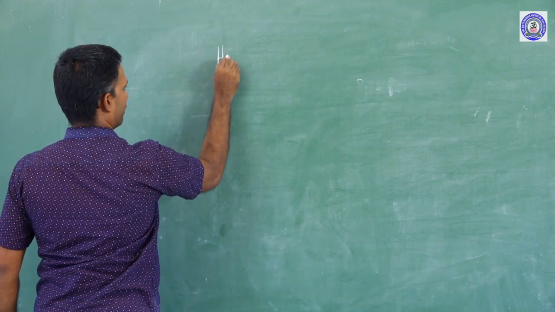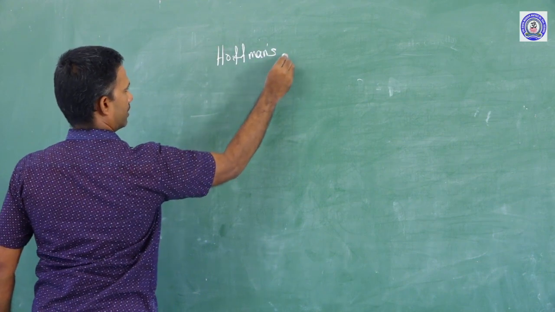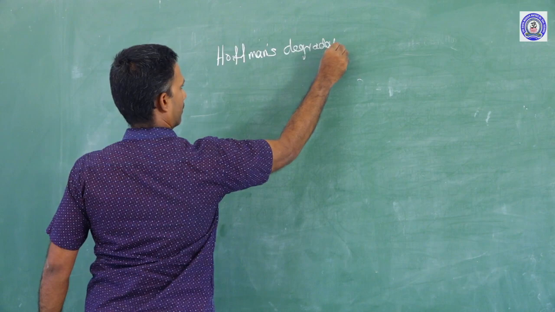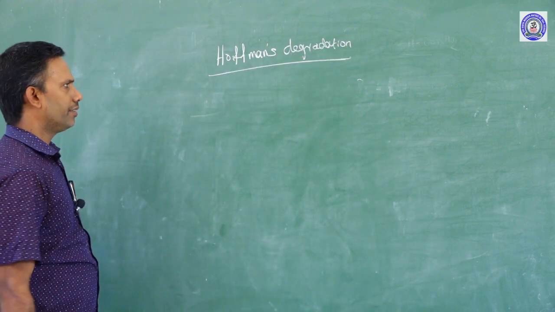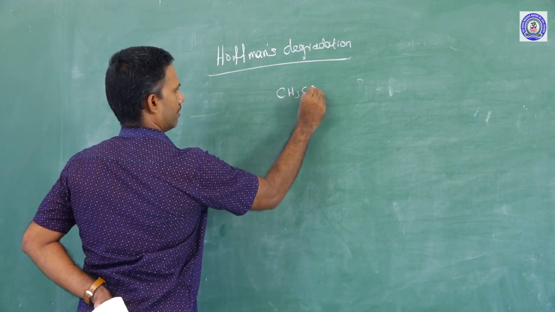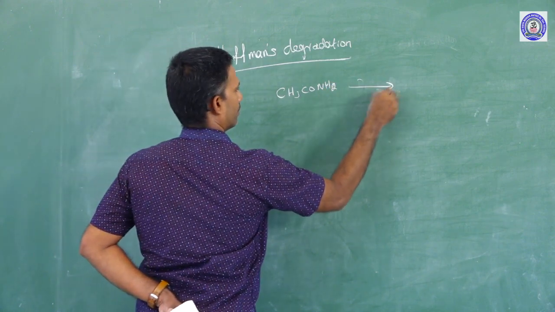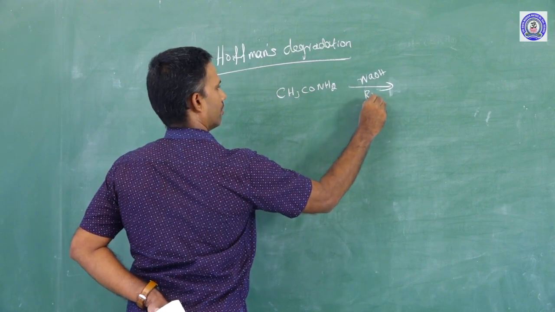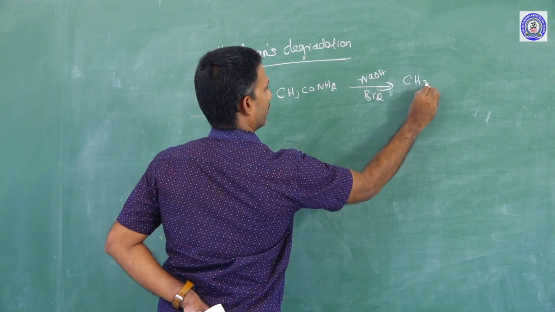Hofmann degradation. If you take amide, you are getting amine.